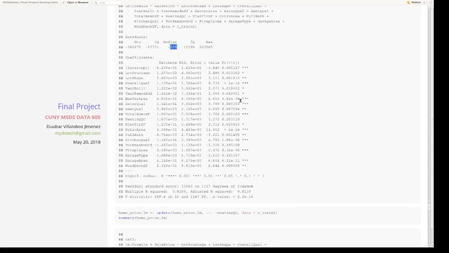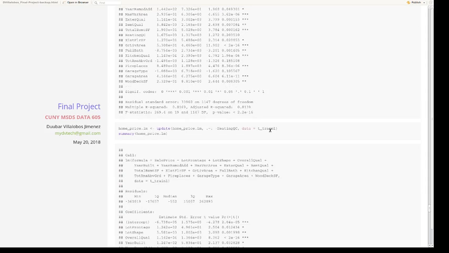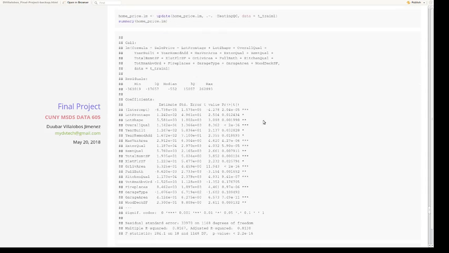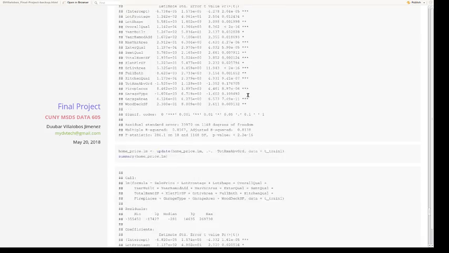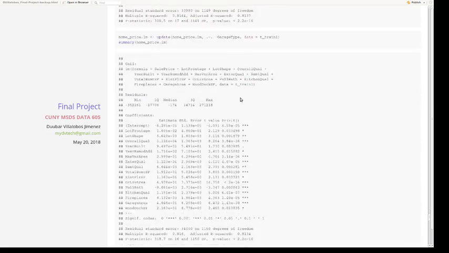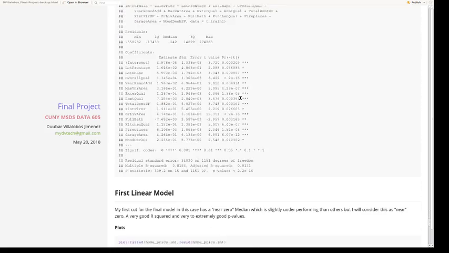The median increased in this case, farther away from 0, and I kept doing it for quite a few other variables until I thought that I had a pretty good model in terms of p-values, in terms of the r-square, and in terms of the median. Now, this is not really 0 or very near to 0.